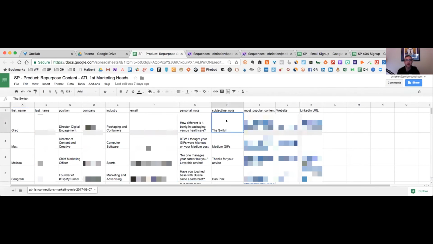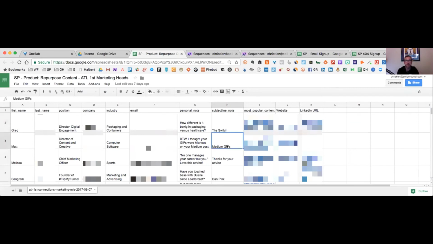Remember the subject line note? I had the switch, because the switch was in reference to the PS. So if he's reading the email, he's like, what is this switch about? It's all the way at the bottom at the PS. And everybody always scrolls to the top and bottom of an email or a landing page or whatever it may be. It's just how we read now.